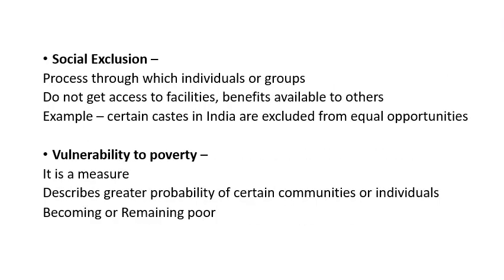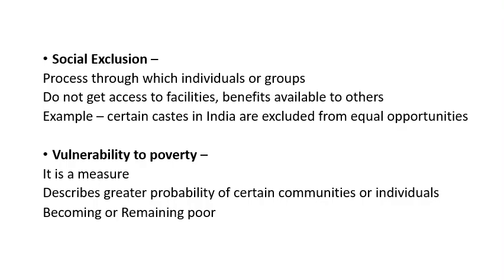Then we are going to understand what is the meaning of the term social exclusion. In this, what happens is individuals or a group, they don't get access to facilities and benefits which are available to others. For example, in India, certain castes are excluded from equal opportunities. You must have seen either a movie or a TV advertisement where some kind of differentiation exists between two people. Somebody comes from a very rich caste or a very high caste. Somebody comes from a low caste. So they are not allowed to sit together. They are not allowed to eat together. So this is an example of social exclusion where all the resources are not equally available to all the people.